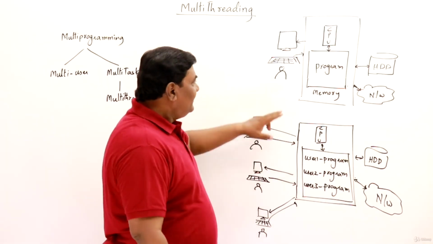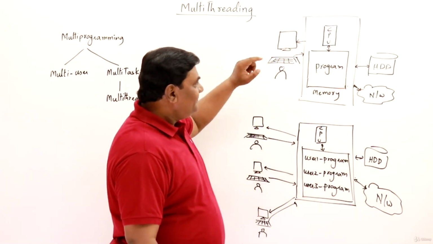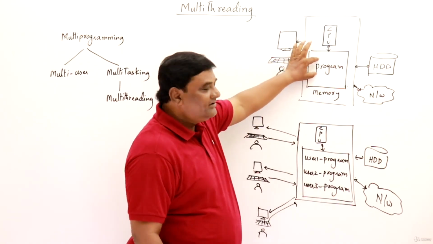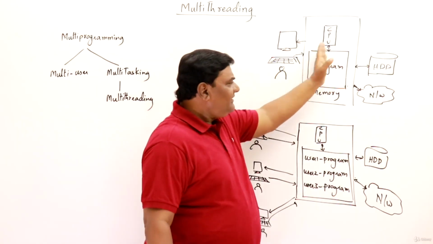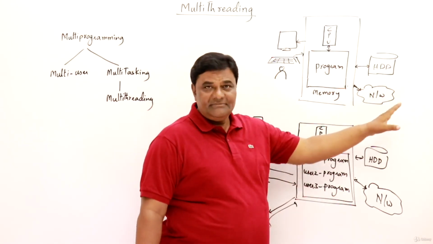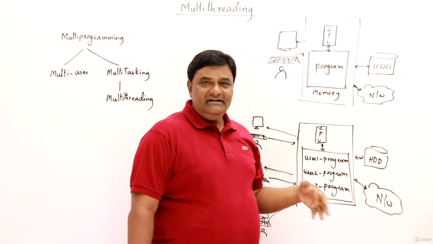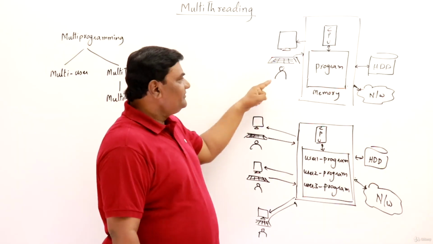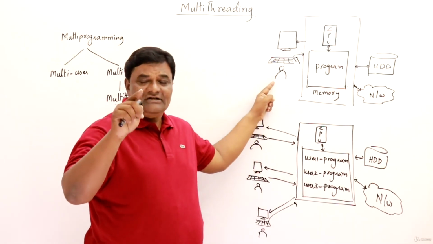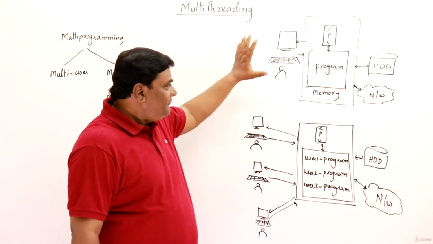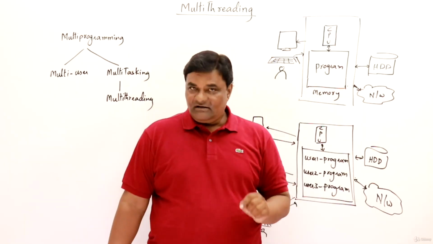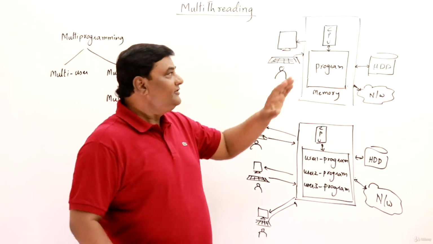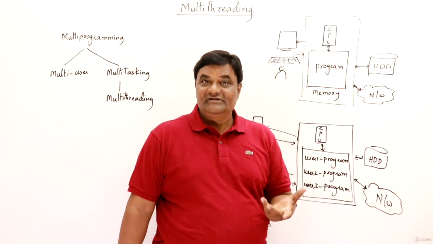This is a diagram of our computer. The CPU is there and the main memory is holding just one program, and the other resources like hard disk, network and other devices are connected to the machine. Now this is a user. Suppose you are using your laptop or PC continuously for 1 hour, how long are you using the CPU?